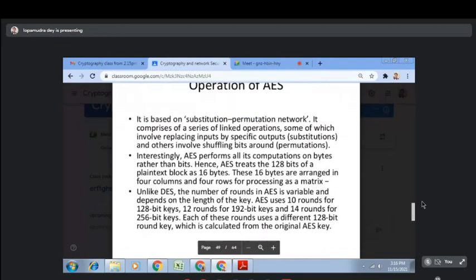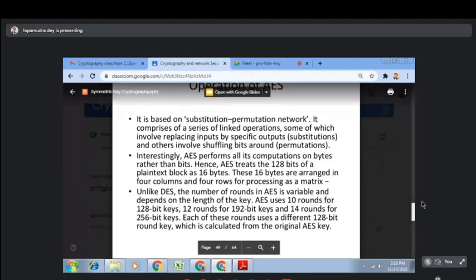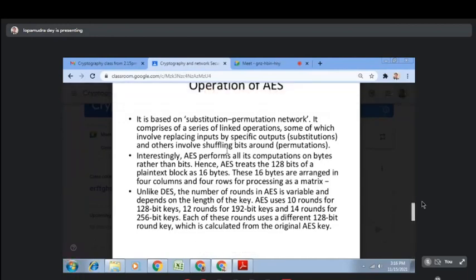So let's discuss the operations of AES. It basically relies on a substitution and permutation network. It comprises a series of linked operations, some of which involve replacing input by specific outputs and others involve shuffling bits around.